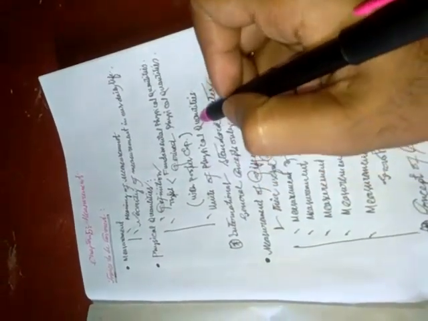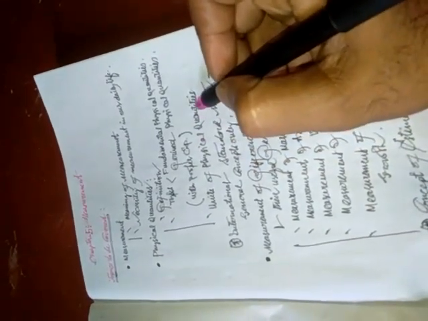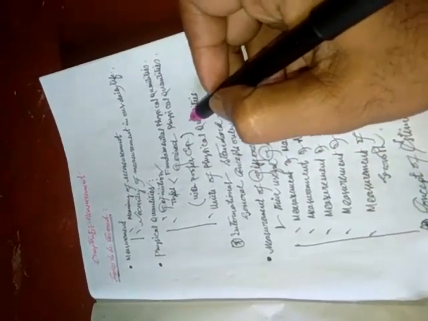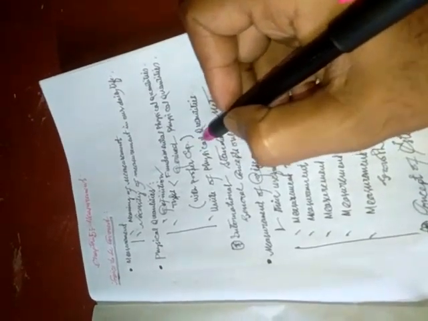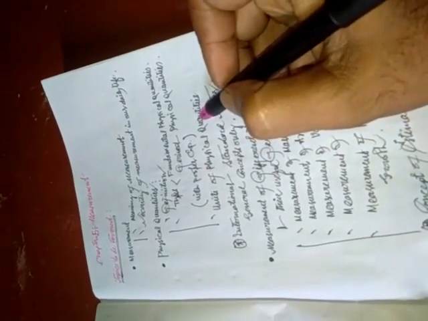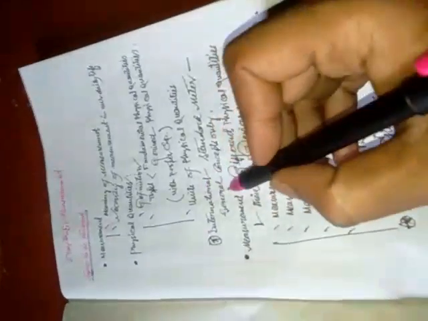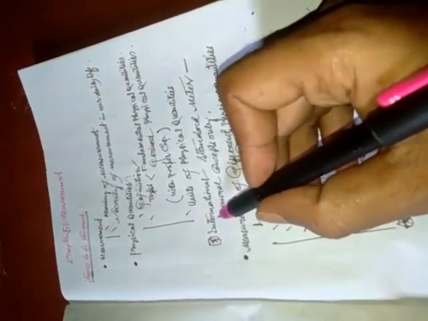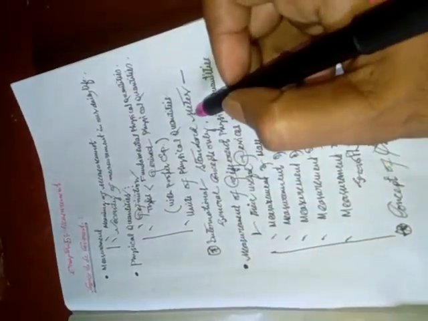Then units of physical quantities. There are lots of physical quantities, and each physical quantity has a definite unit. So we will learn here physical quantities as well as the units of different physical quantities. This point is very important, and that is the International Standard Meter.